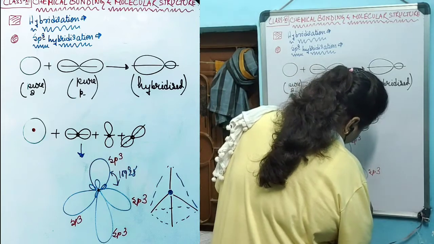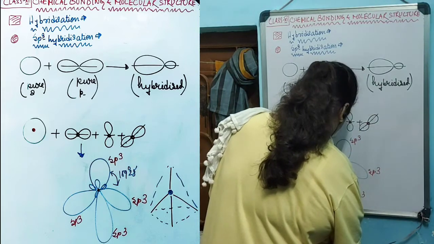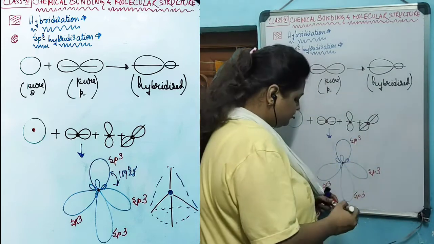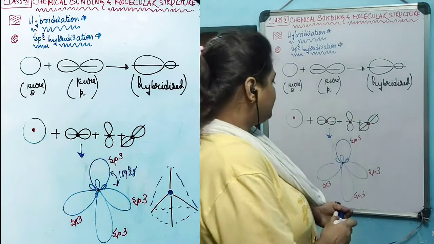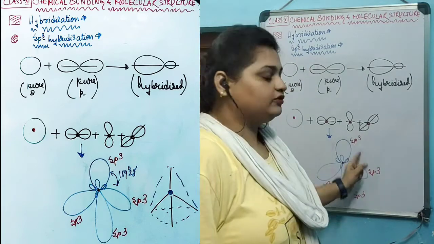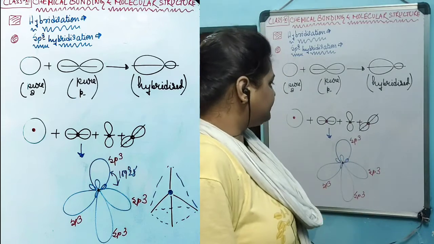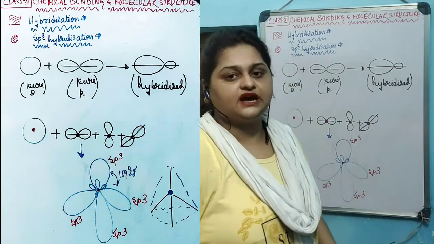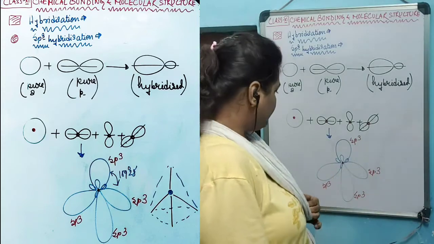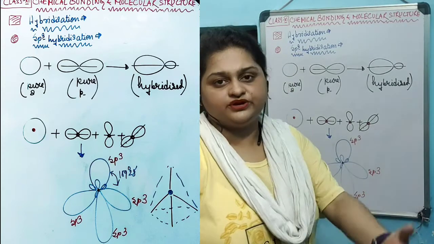The pure s and pure p orbitals are not going to exist anymore, but all sp3 orbitals will exist, in which the characteristic of s and the characteristic of p orbitals are situated in each of them. Now this is the concept of hybridization.